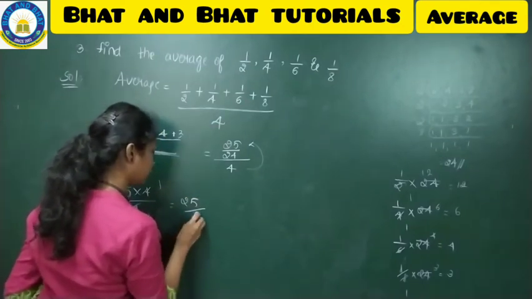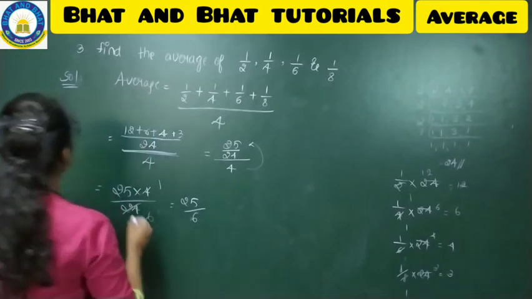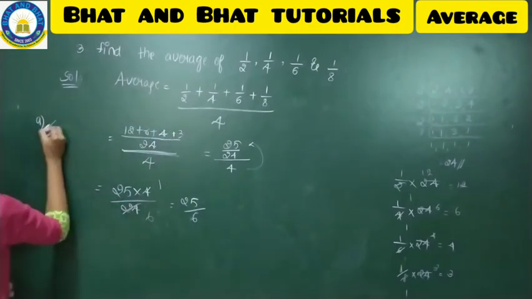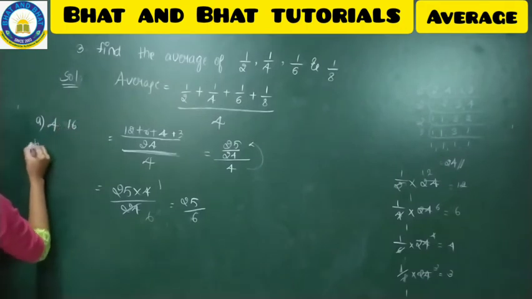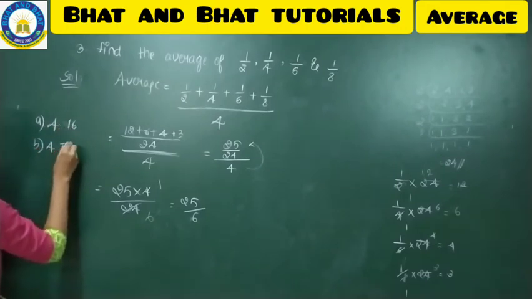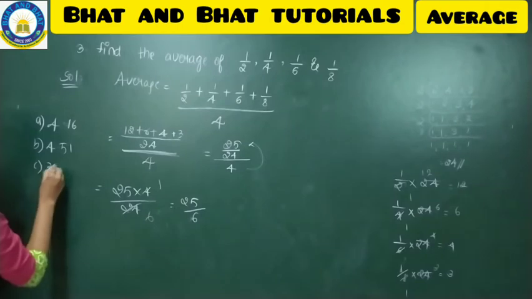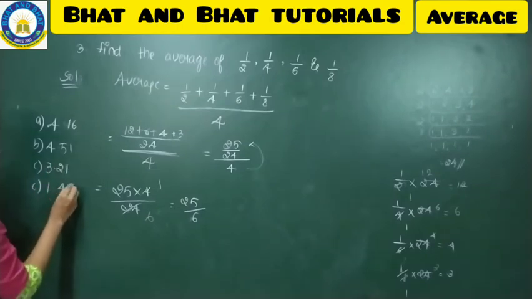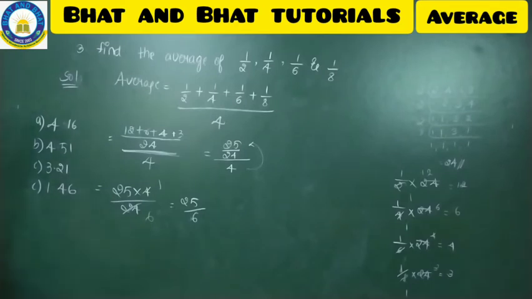So again, the options are like this. I'll write the options here, hope you all can see. Option A 4.16, option B 4.51, option C 3.21, option D 1.416. So those are the options you are having.